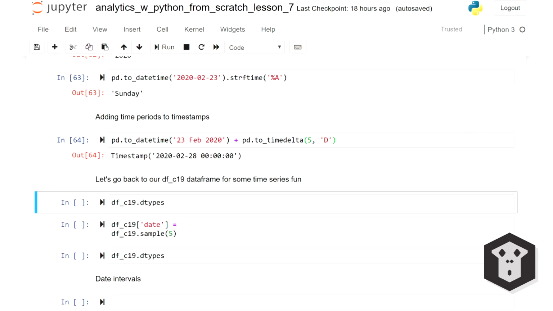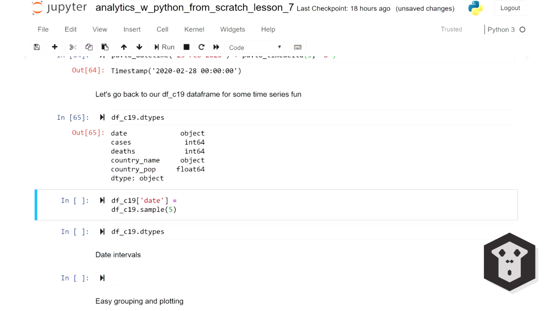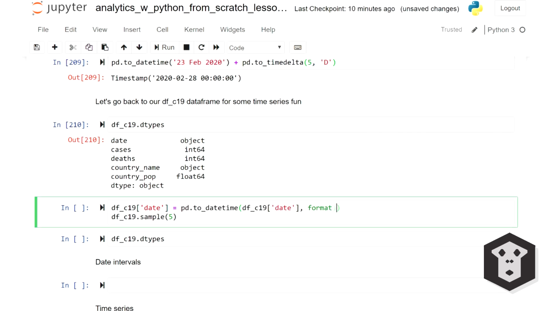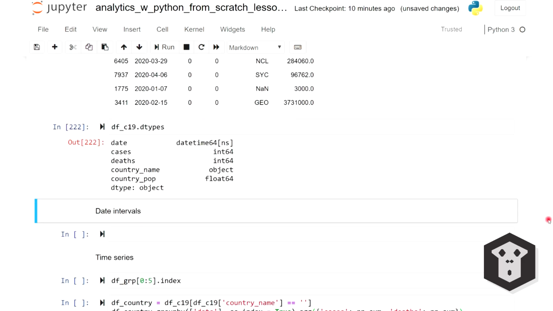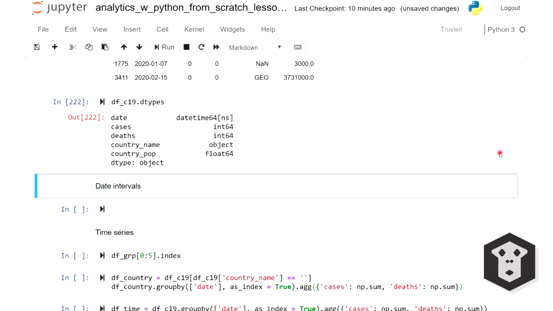So let's move on to time series. Pandas is pretty good at it too. You can see that the date column of our coronavirus data frame is not a time variable. So let's change that. Our data looks the same as before, but the data type of date has changed. You can also compute time differences in Pandas. For instance, the difference in days between the oldest and the newest date in our coronavirus data frame.